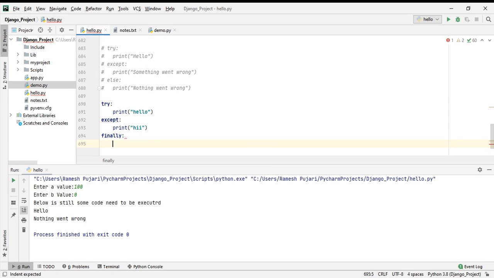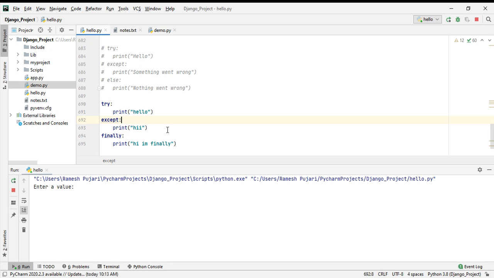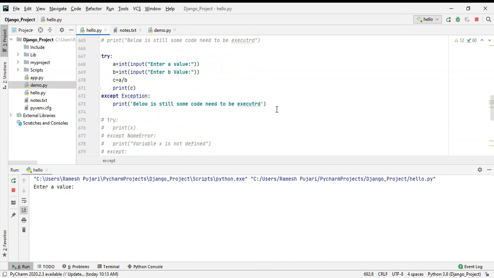Finally. Okay, I'll print hi, I am finally. So this is the usage of try, except and finally block in Python. See, oh sorry, I'll comment this code.